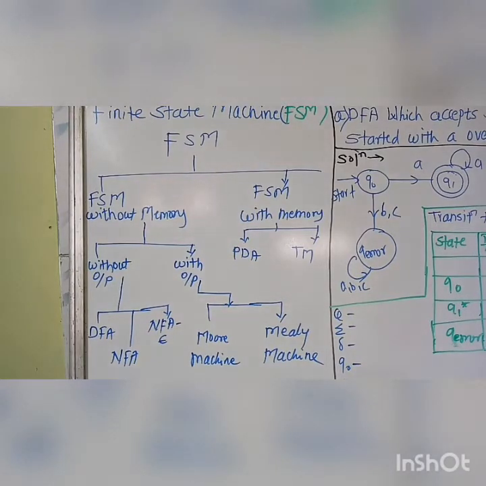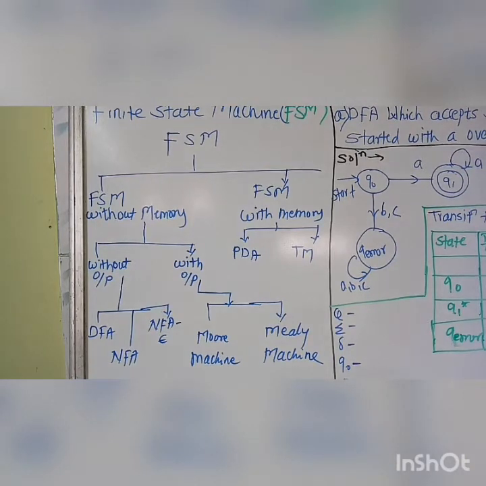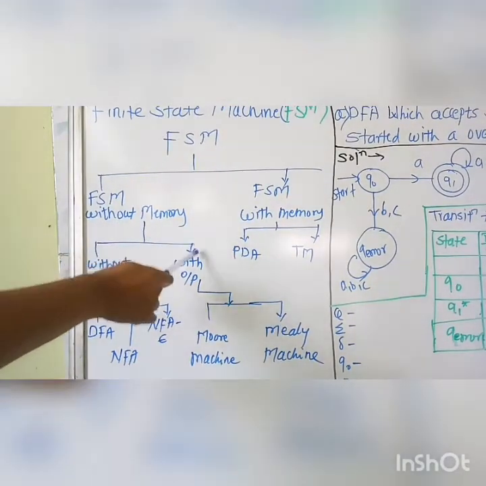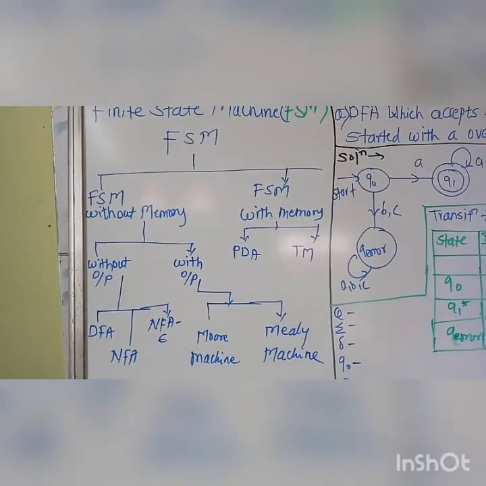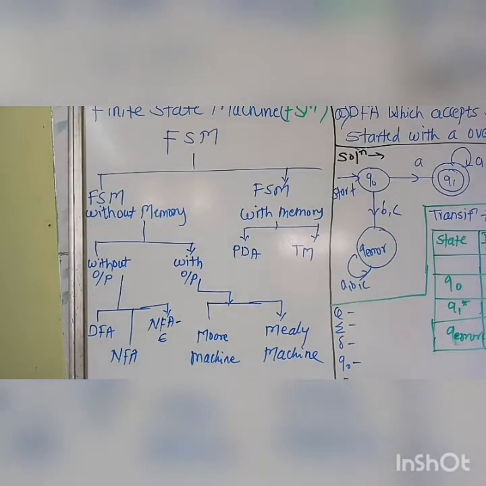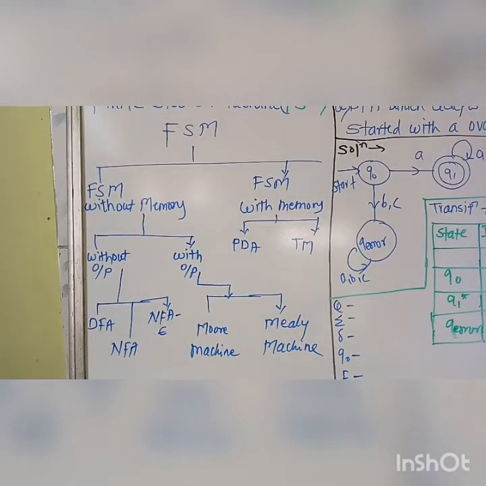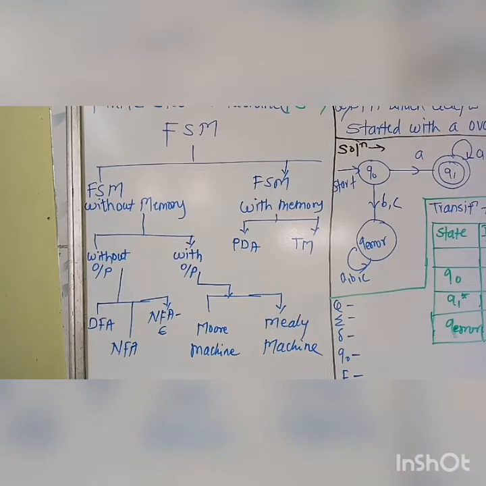There are two types of FSM without memory: FSM without memory and without output, and FSM without memory but with output. With machines without output, such as when we draw DFA or NFA, there is no mechanism to denote which step derives which output, meaning we will get the answer collectively only at the last stage, not in the middle stages.